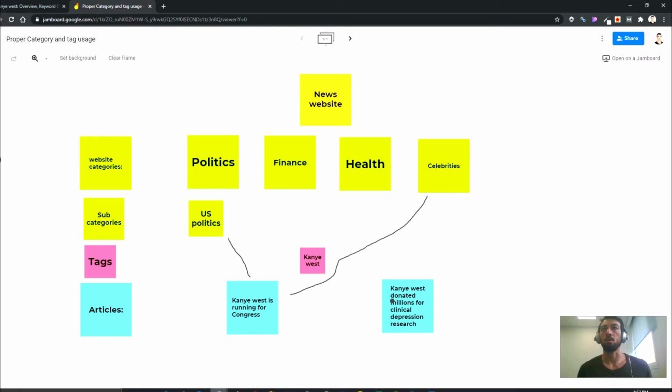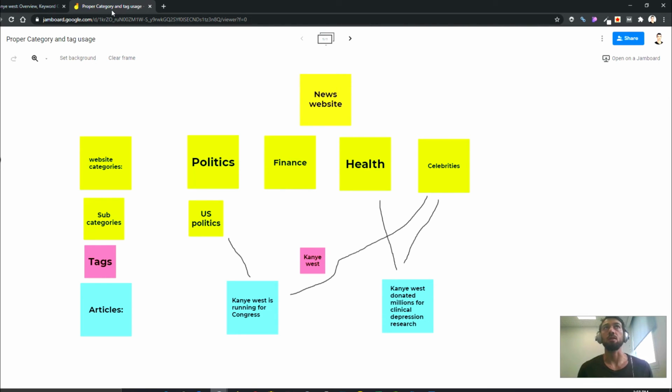And let's say we also have another article, Kanye West donated millions for clinical depression research. It could go under health and also under celebrities and maybe also under finance. And we're thinking that it could also be a topic on its own, which is Kanye West, could be a tag. Do we want to tag this post?